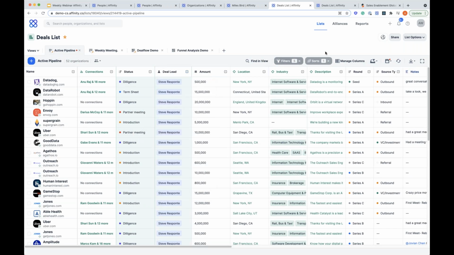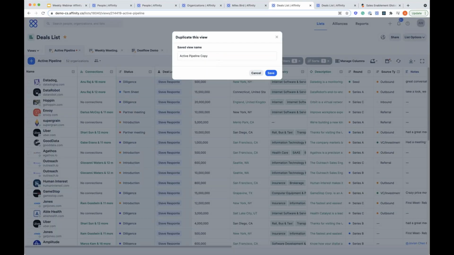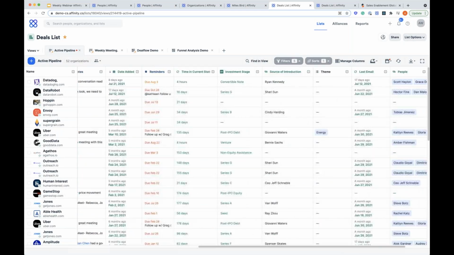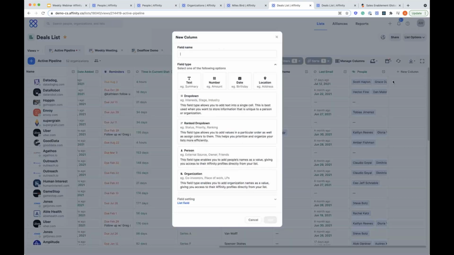And again, that same concept that we touched on earlier, being able to save this as a unique view. So if I wanted to come in and save my view here, I'd be able to do that. I would be able to say, hey, I want to save this, and this is going to be Steve's view. And now that exists for you. So a really easy way to do that. We also give you, as I mentioned, the way to customize this. So if you wanted to, you could actually go ahead and add custom columns. So if I wanted to go ahead and track a particular data point that's important to my business and my workflow, I can go ahead and do that quickly and easily.